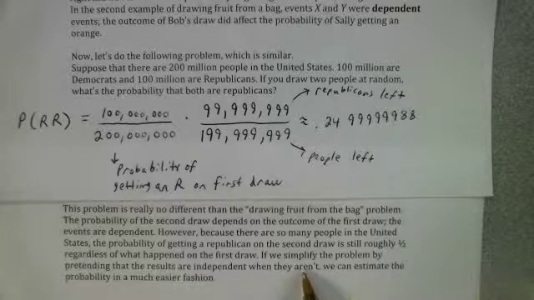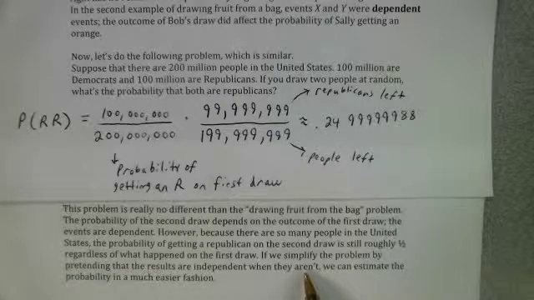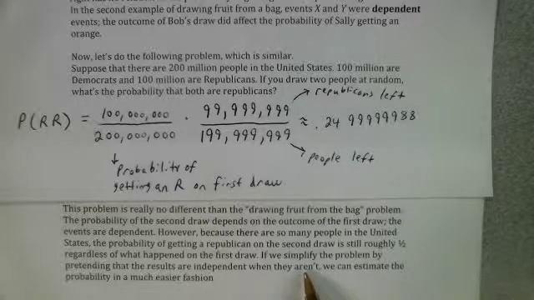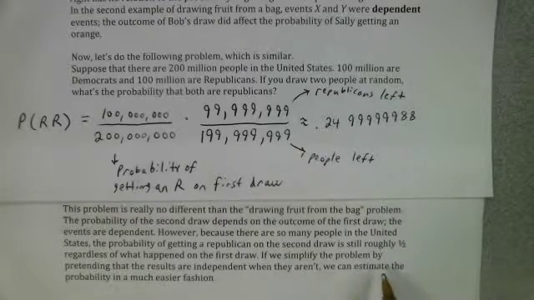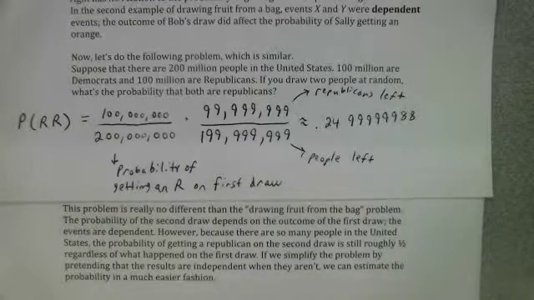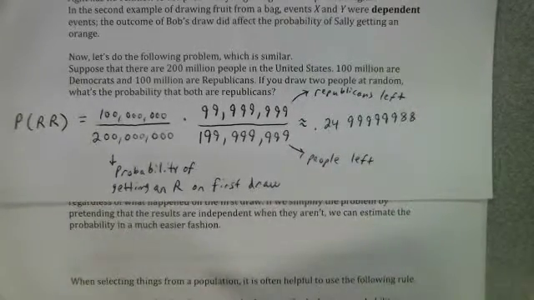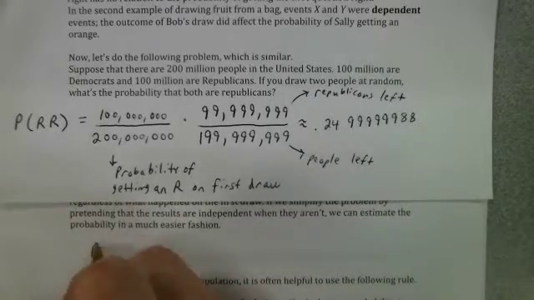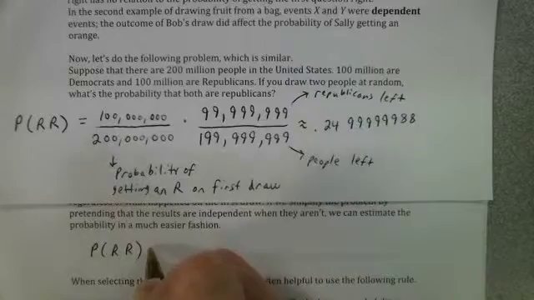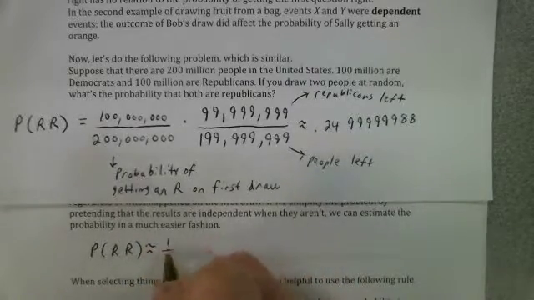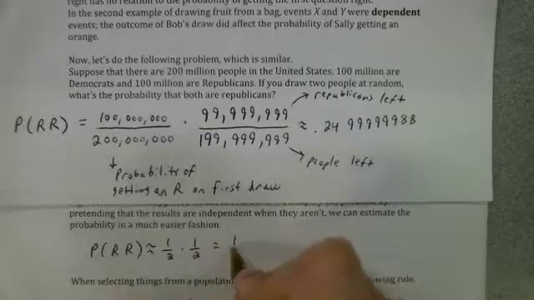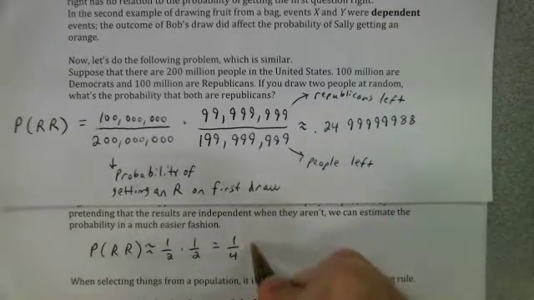if we pretend like we just took that Republican and threw him back into the mix, and that after we drew the Republican on the first draw, we threw him back into the total population, and so there were still 100 million Republicans left out of 200 million people. If we did that, we can estimate the probability in a much easier fashion. So if we just pretend like the draws were independent, we could say the probability of getting a Republican followed by a Republican is approximately 1/2 times 1/2, which is 1/4, or in other words, 0.25.